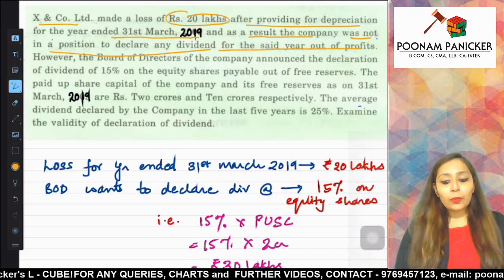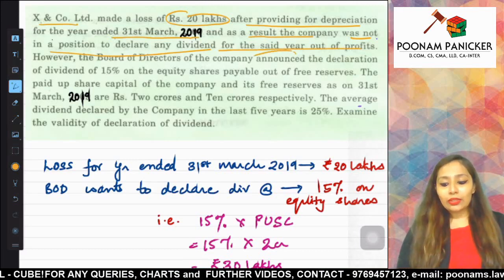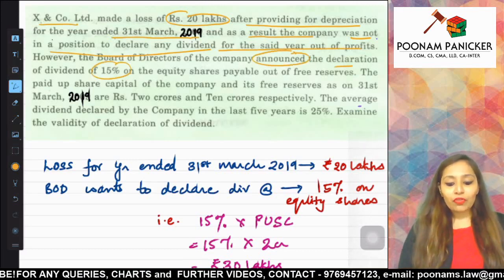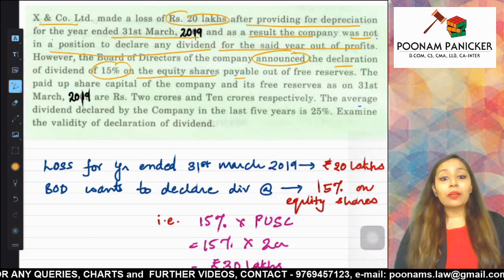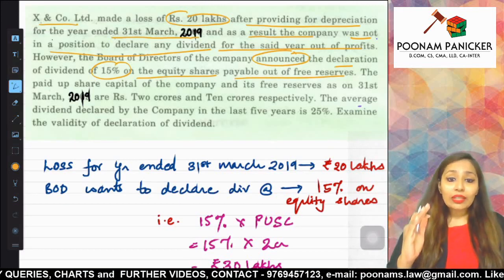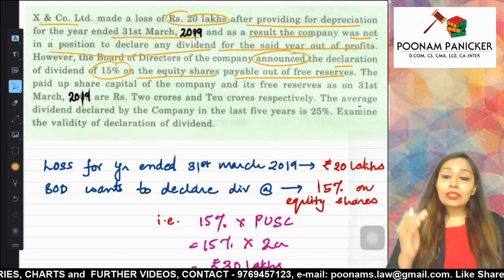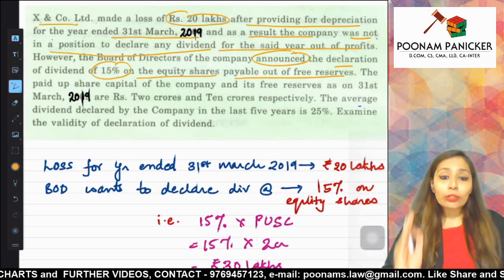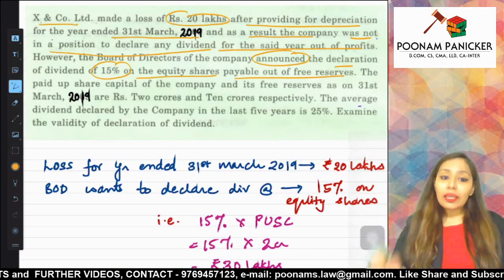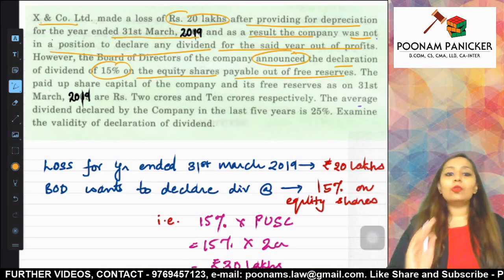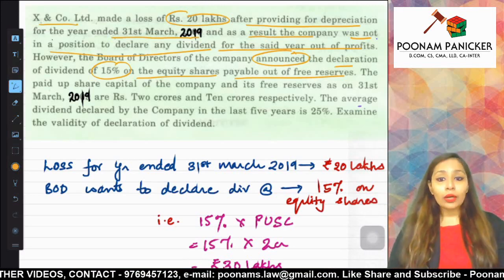However, the board of directors of the company announced declaration of dividend at the rate of 15% on equity shares payable out of free reserves. So whenever they say that the board of directors, despite the losses, wants to declare dividend, the thing which should come to your mind is that rule 3 would become applicable over here.